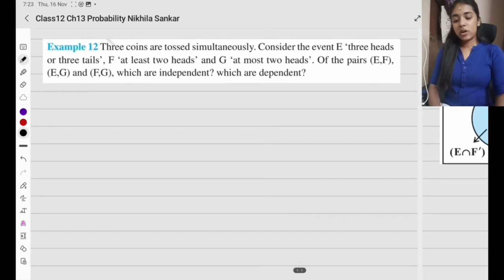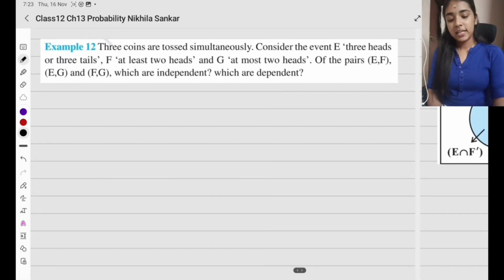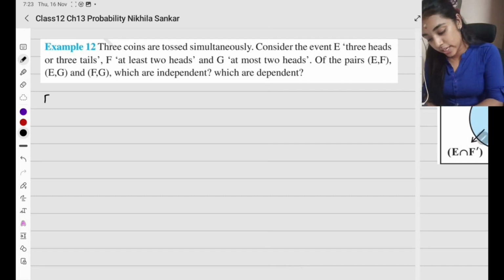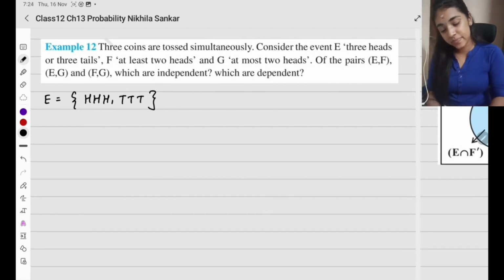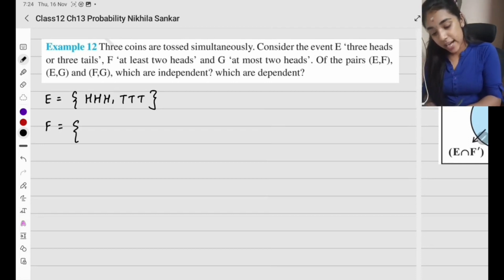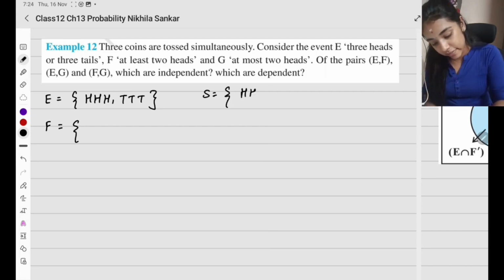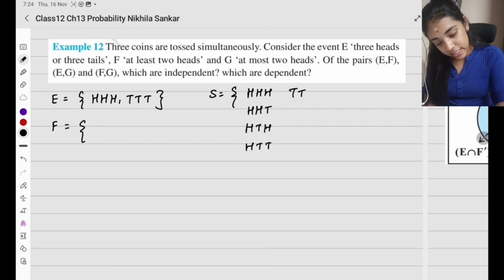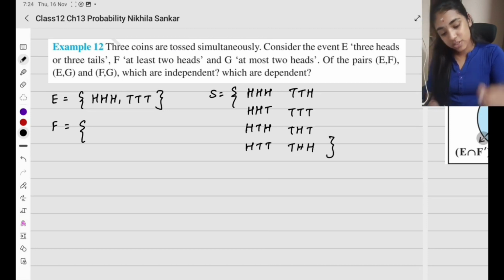Example 12. 3 coins are tossed simultaneously. Now, 3 coins. Consider the event E: 3 heads or 3 tails. What does that mean? Event E is going to be 3 heads or 3 tails. F is going to be at least 2 heads. First of all, what is the sample space? Let me write that. I have HHH, HHT, HTH, HTT, THH, THT, TTH, TTT. So this is going to be the sample space.